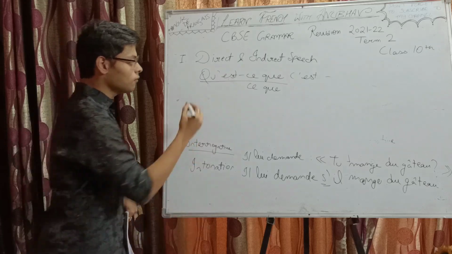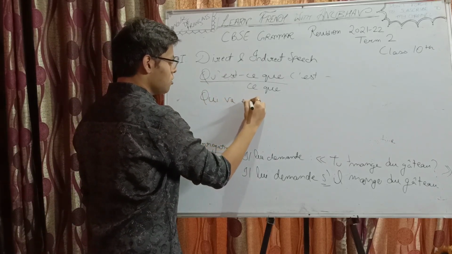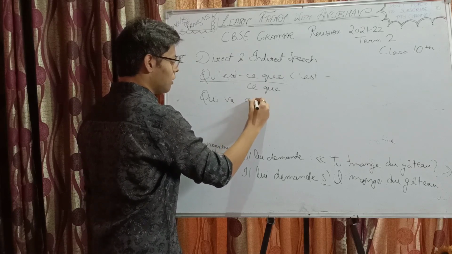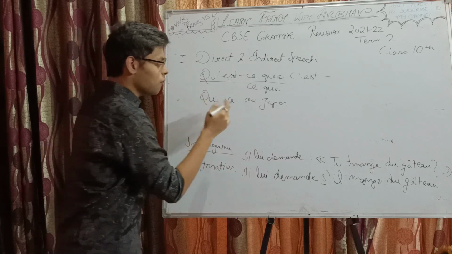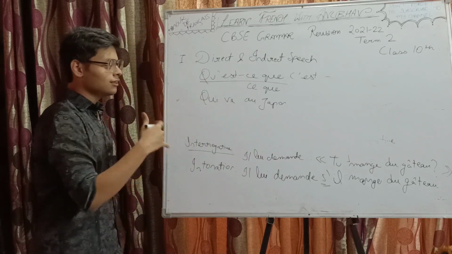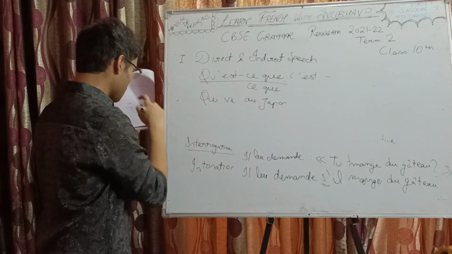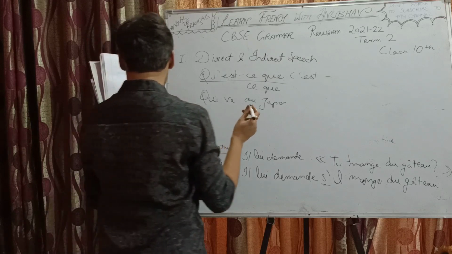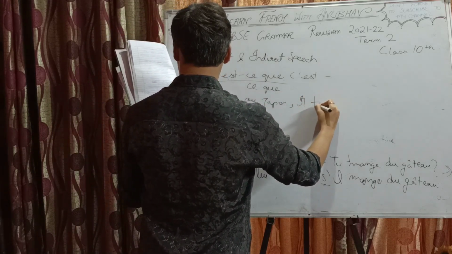Then similarly, if there's a question, qui va au Japon. Il te demande qui va au Japon. He asked you who went to Japan. Okay, so qui will remain qui only.